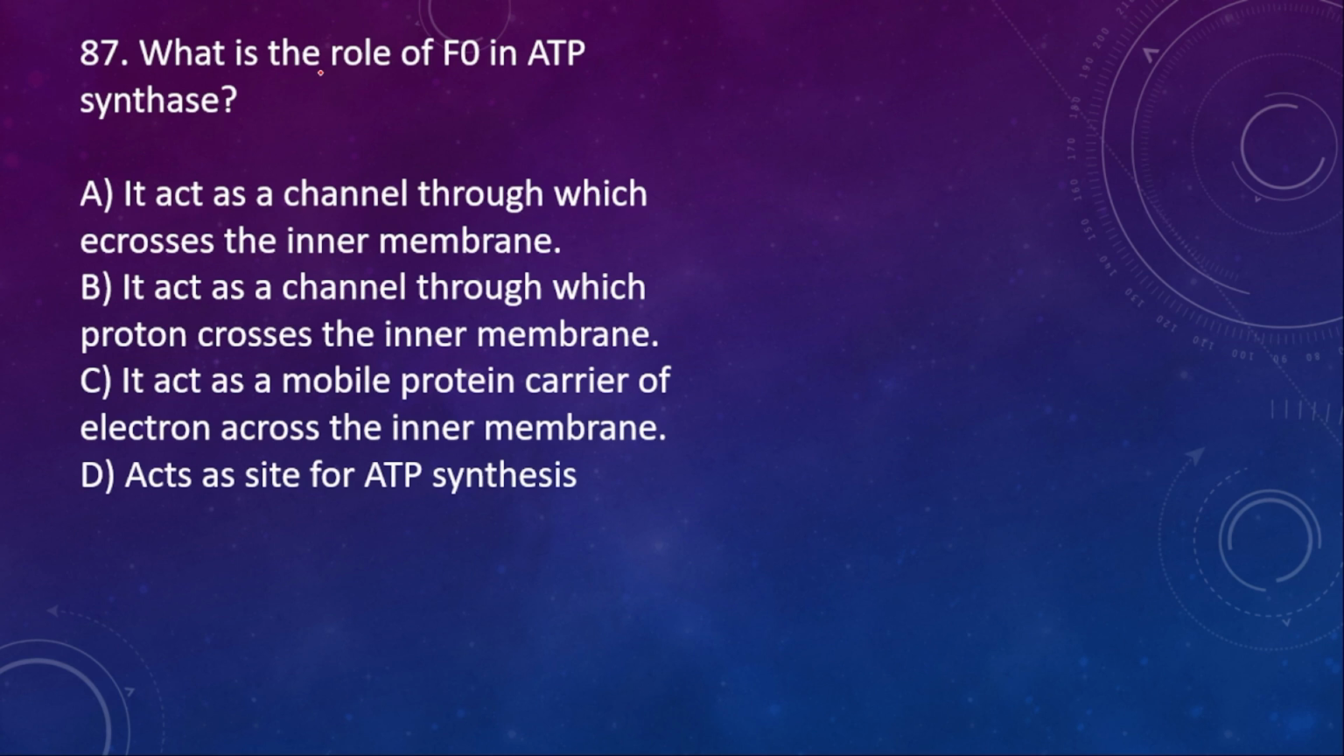87. What is the role of F0 in ATP synthesis? A. It acts as a channel through which electrons cross the inner membrane. B. It acts as a channel through which protons cross the inner membrane. C. It acts as a mobile protein carrier of the electron across the inner membrane. D. Acts as a site for the ATP synthesis. So here the right option is option B.